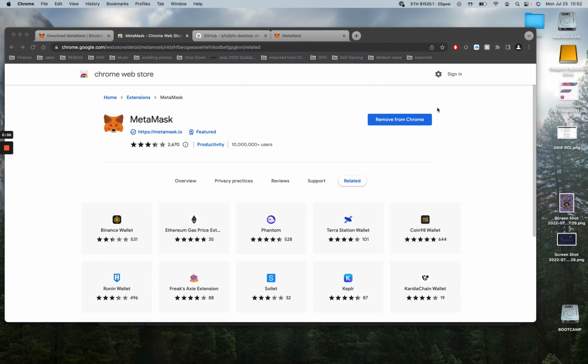Today I'm going to show you how to get your MetaMask set up quick, how to send some Songbird to your MetaMask wallet, how to connect to the Songbird Explorer, and how to view your new NFTs on Sparkles.